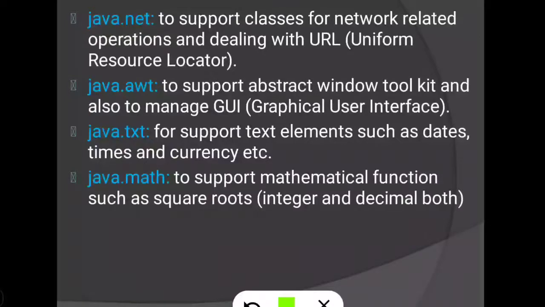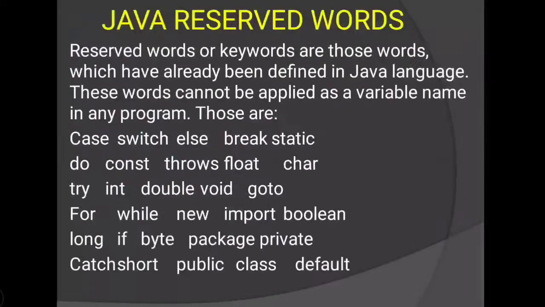Then next is Java reserved words. Reserved word you already know, yes or no? A reserved word is a word which has already been defined in the Java library, a word that is already reserved in Java language. That word is called a reserved word or keyword.